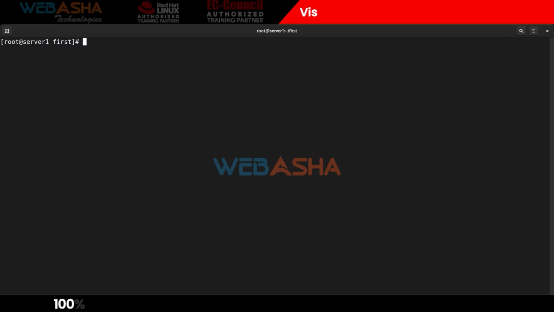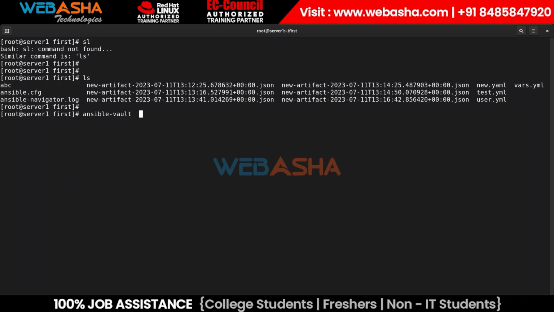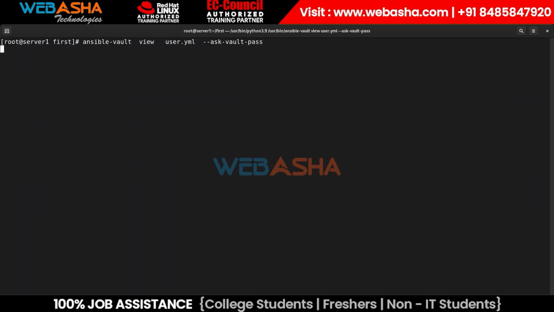Let's suppose again we have an example. That is my YAML file, and I can view this file with the help of this command, ansible-vault view, and then the file name. And then it asks for the vault password, the --ask-vault-password. Either you can enter it by prompting manually, or there is no need to prompt it manually.